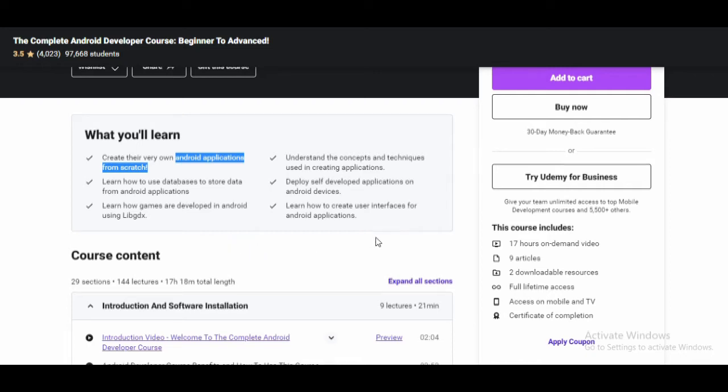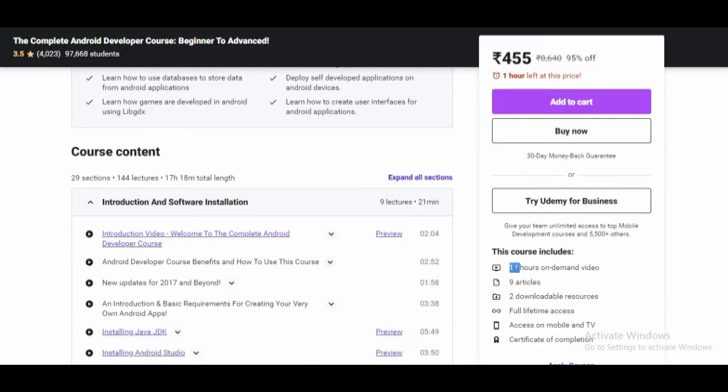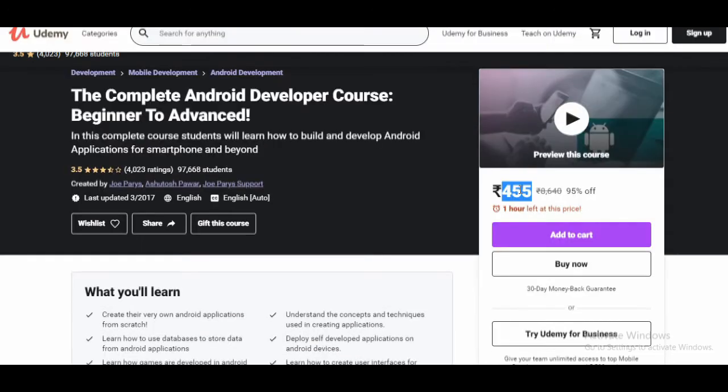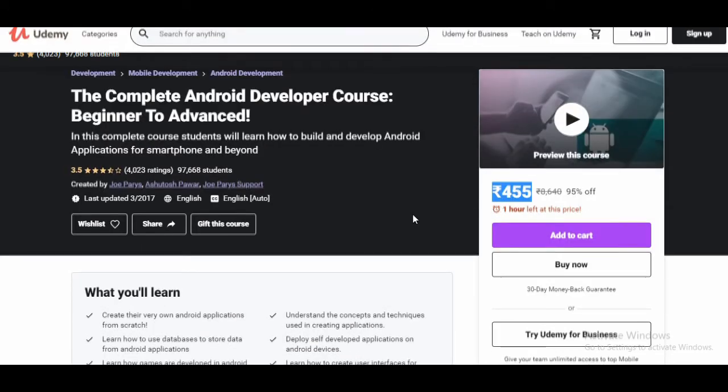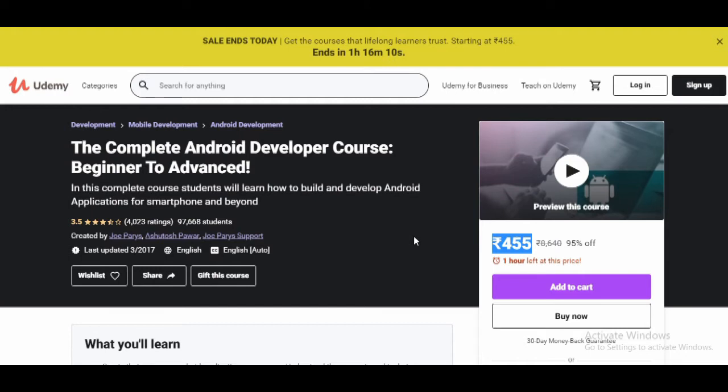If you go into detail, there are 17 hours of on-demand videos, 9 articles, 2 downloadable resources, and full lifetime access. You can access it from mobile and TV, and you will get a certification on completion. The cost of the course is 455 INR, and it frequently changes based on Udemy policies.